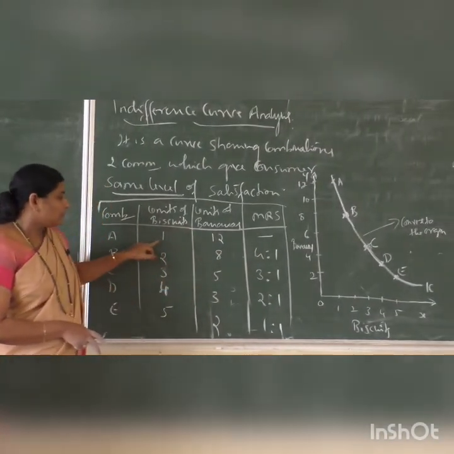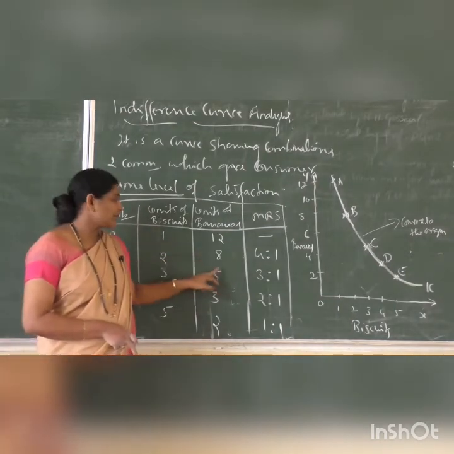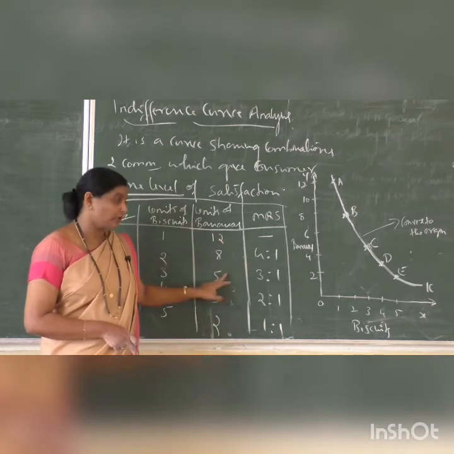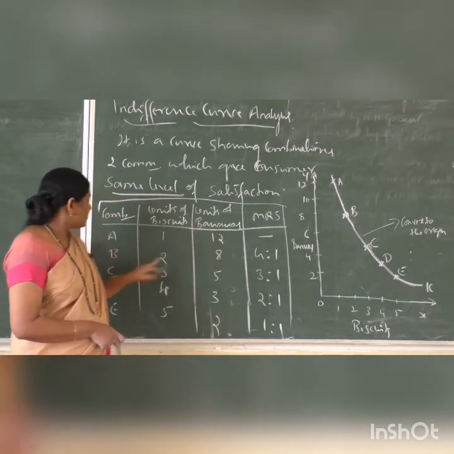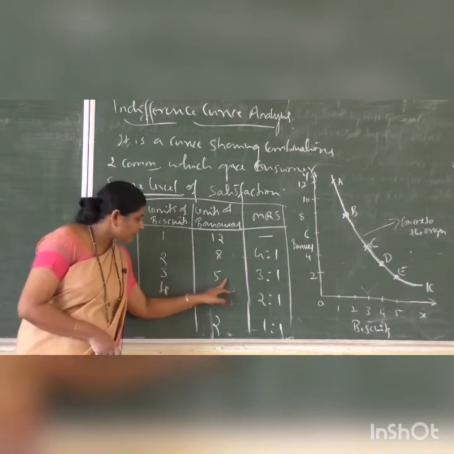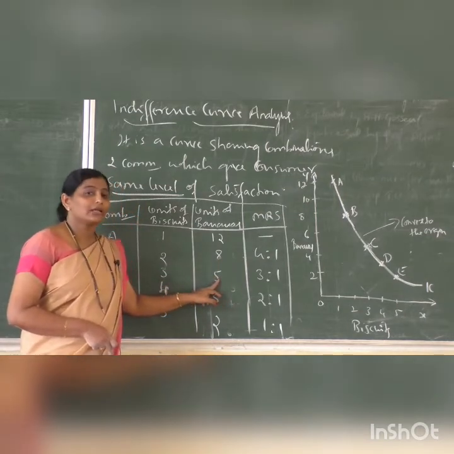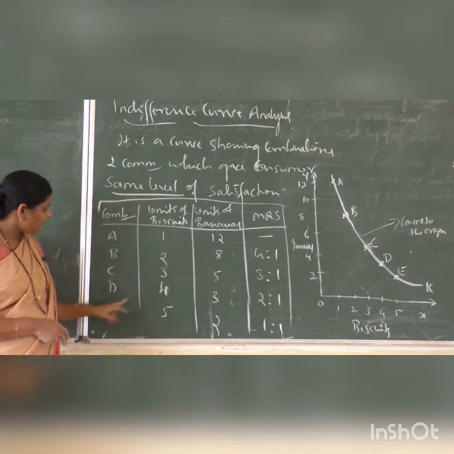So here, to get an additional unit of biscuit, he has to sacrifice or he has to forgo 4 units of banana. So this is B combination, and to have C combination, he has to sacrifice 3 units of banana to have 1 extra unit of biscuit.